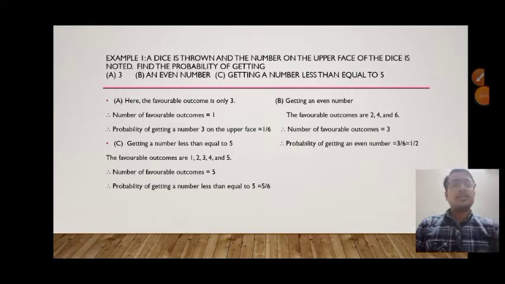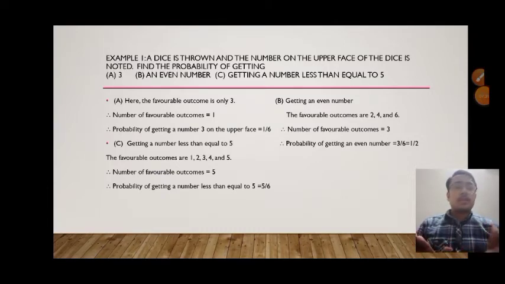Okay, let us see questions on probability. First, a dice is thrown and the number on the upper face of the dice is noted. We have to find the probability of getting the number 3, next an even number, and third a number less than or equal to 5.